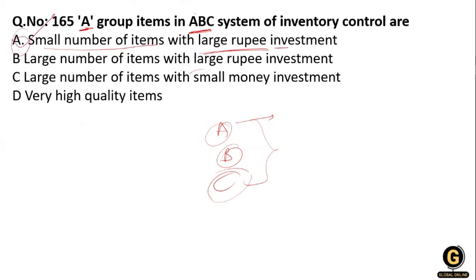Clear? So let's discuss the ABC model, that is the inventory model. A is for goods that register the highest value in terms of annual consumption, and it is interesting to note that they are the top 70 to 80%. So that's why it is difficult to prioritize these items, and that's why they are in a small number.